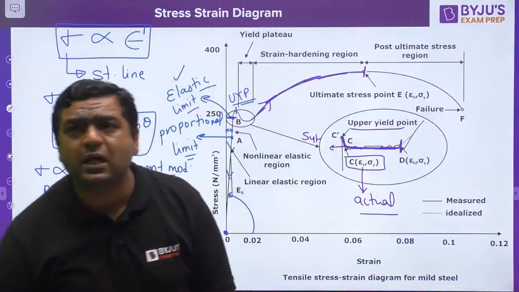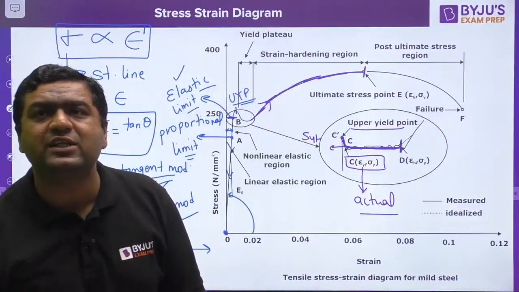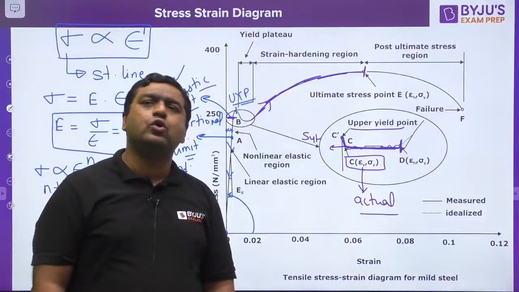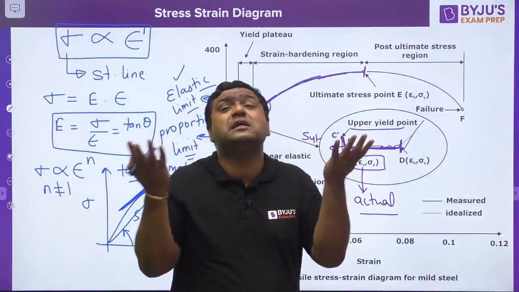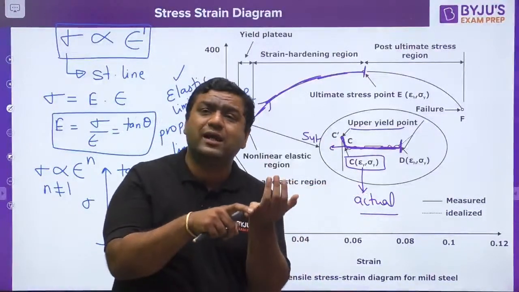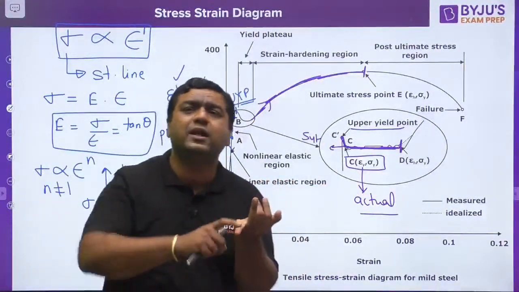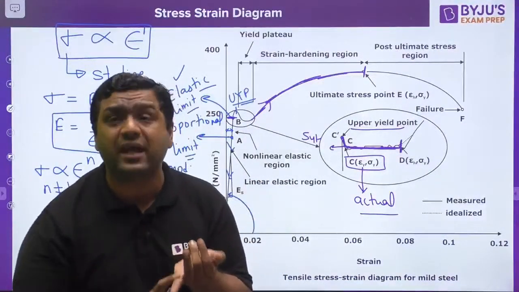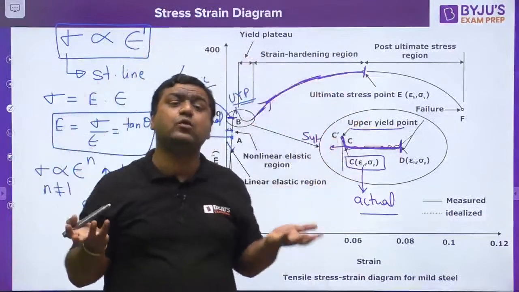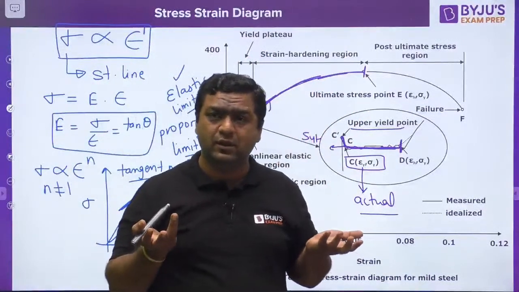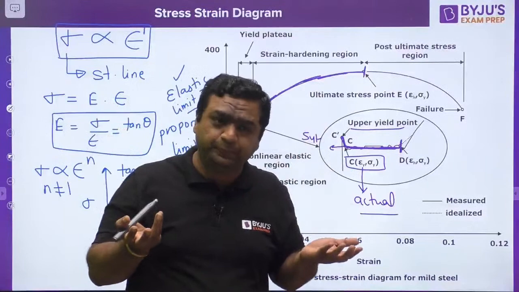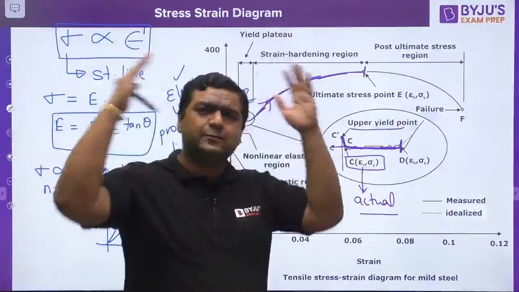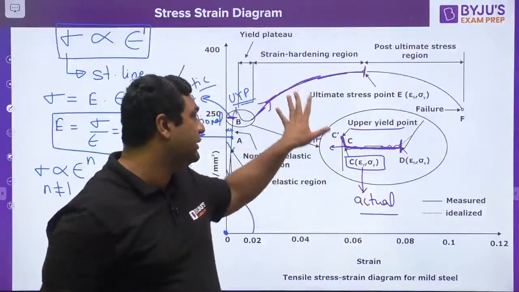Is it fine? Sir, why is the stress strain diagram considered important? Dear, when we talk about the stress strain diagram, it gives you the elastic properties. Young's modulus you get from here, yield strength you get from here, ultimate strength you get from here. Many properties are obtained from this diagram. And all these properties help in design, in metal forming, in metal cutting, in production, in machine design. So everywhere these properties are required, which you get from this diagram.